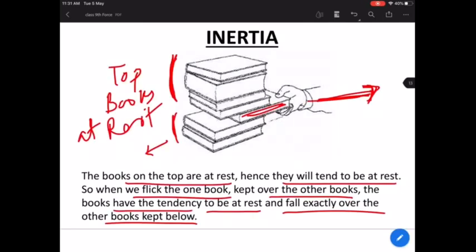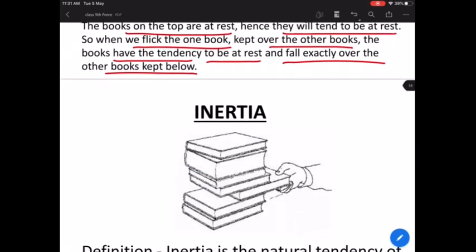Okay, so from this example you must have understood the example that we discussed in the earlier slides: when a bus is moving, why is it very important for you to run along with the bus? It is because the bus is heavy, the bus has a certain mass, and it is much heavier than you. So when the bus is moving at a particular speed, it is very important for you also to move along with the bus, so as to not get hurt in this act. Okay, so that is because of inertia.